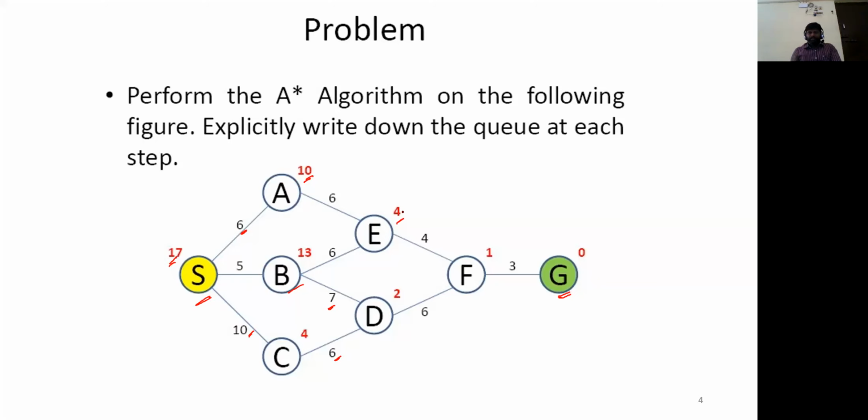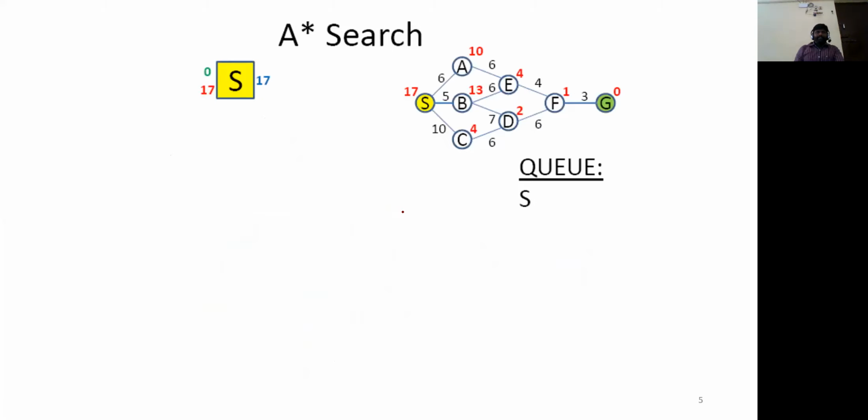So we are going to consider both the path cost values as well as the straight line distance values. That is what the formula says: f of n equals g of n plus h of n. For this given diagram, we are trying to find the possible or optimal solution to reach our goal state.